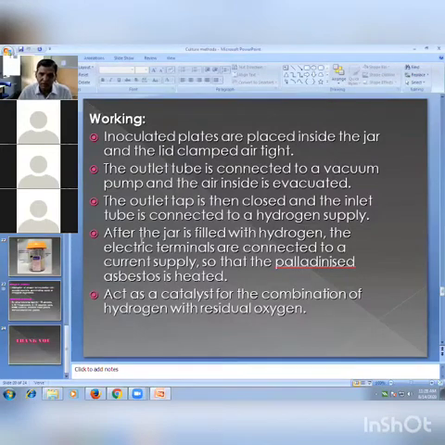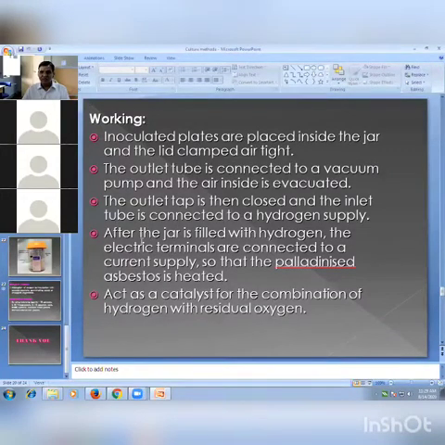Now we'll see how it works. Inoculated plates are placed inside the jar and the lid is clamped airtight. The outlet tube is connected to a vacuum pump and the air inside is evacuated. The outlet tap is then closed and the inlet tube is connected to a hydrogen supply.